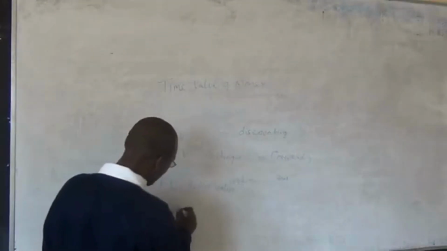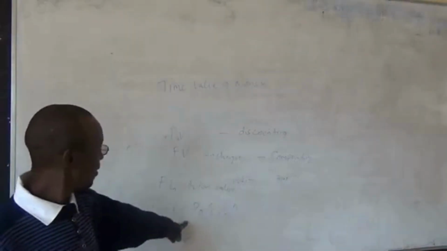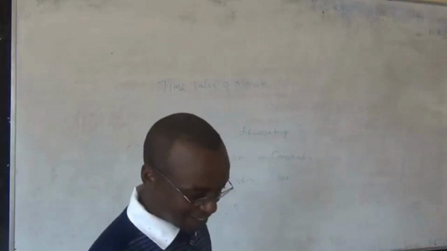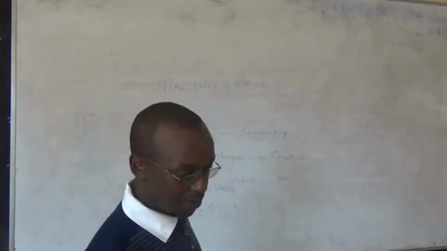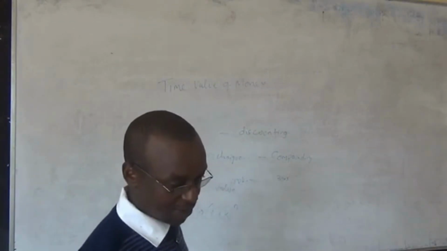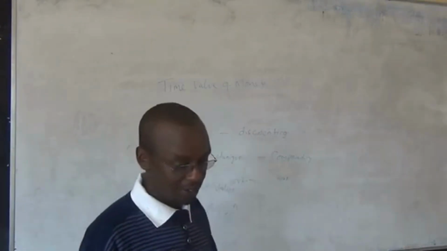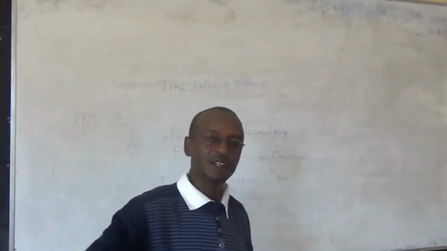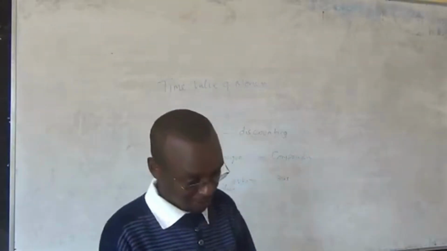Future value is equal to P(1 + K/N). So, FV is the future value. P is the principal amount. K is the annual interest rate. N is the number of periods that the money is left in the deposit. So it accounts for how long. That is the N. Are we together?